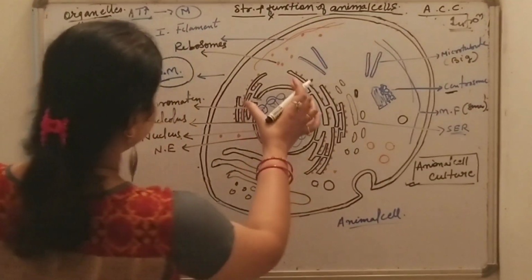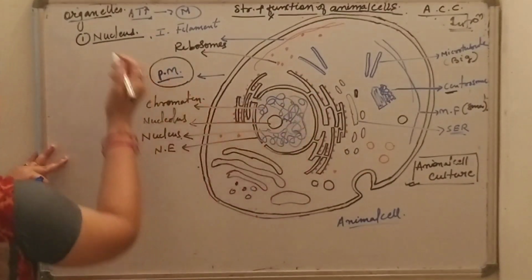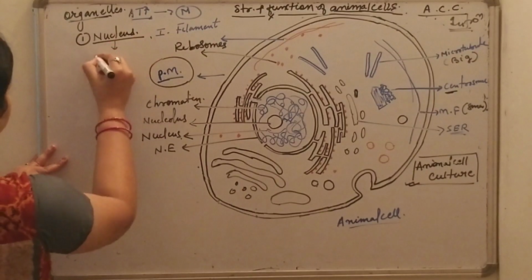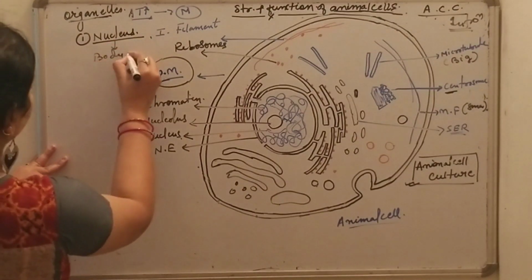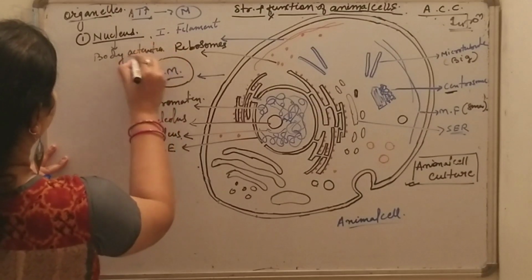The nucleus controls all the body activities.